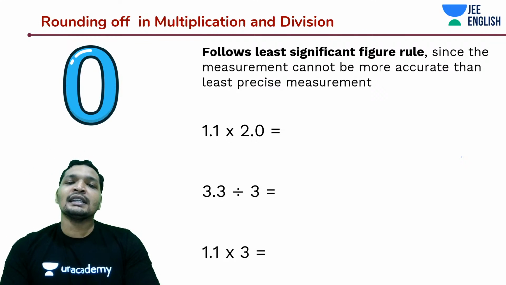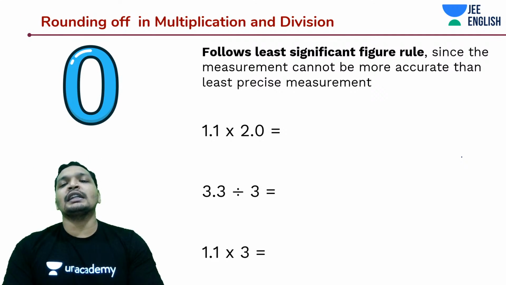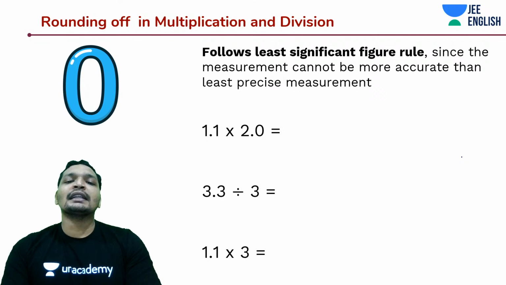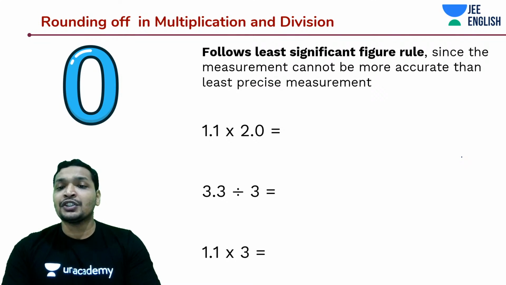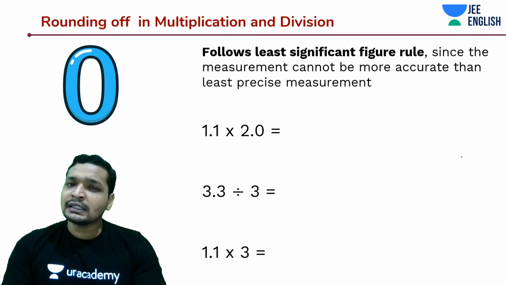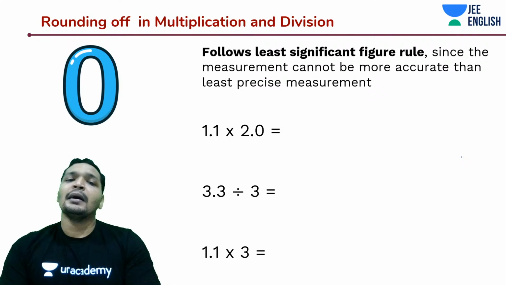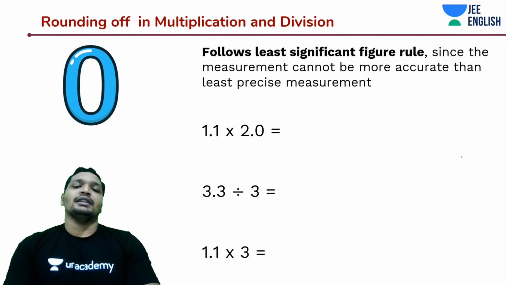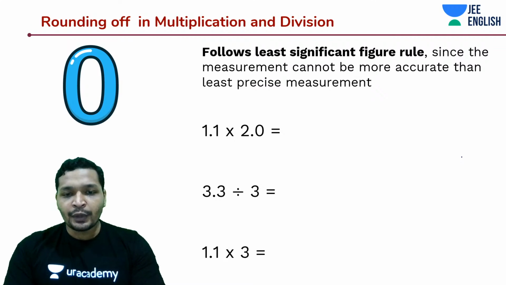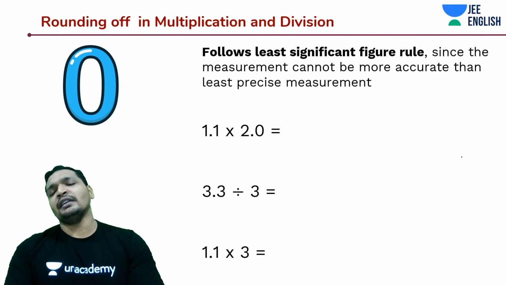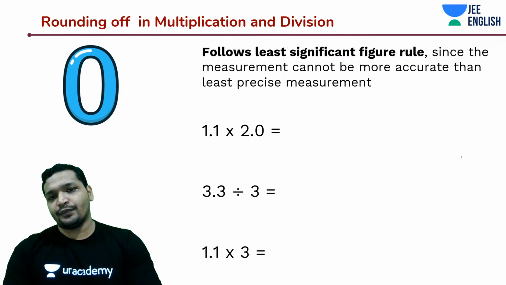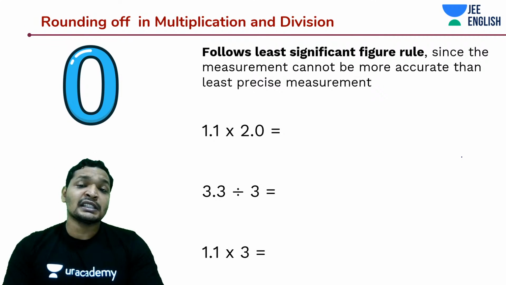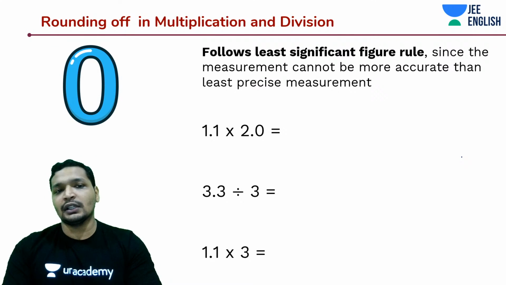So if you have two quantities and you are multiplying them, you can only be sure about the least precise measurement again, but in this case you are only counting the significant figures, not the decimal places. This is the rule, guys.